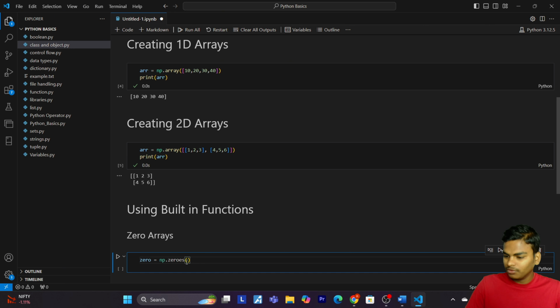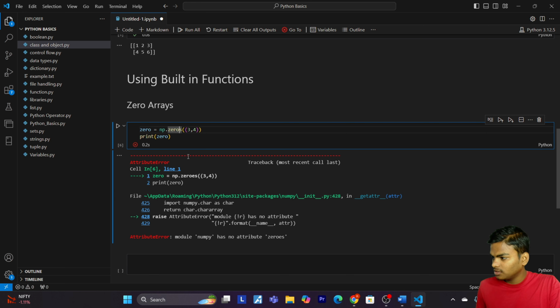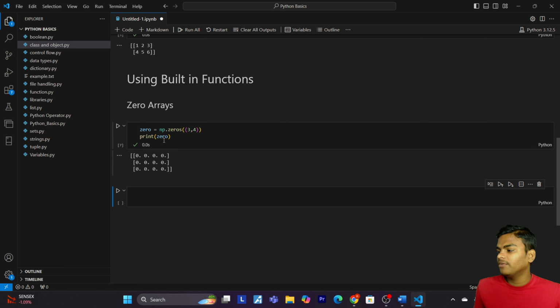So let me pass 3, 4 and print zeros. Let me correct this, zeros. So here you can see that we have an output of 3 rows by 4 columns.